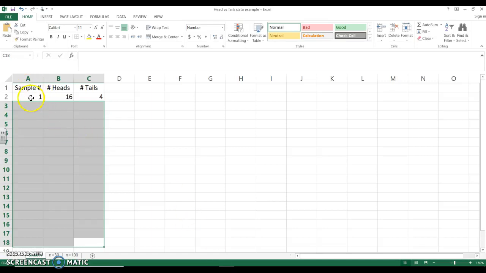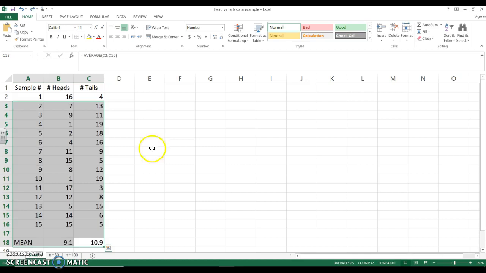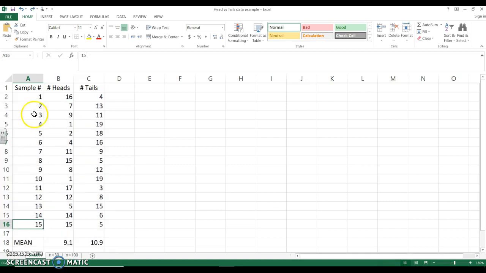So if we take a sample, so we do this the first time, trials is also called. I get 16 heads and 4 tails. That is nowhere near the 10 and 10 that is expected. But this is only one sample. This is like having one teacher represent the entire population of teachers. That doesn't make any sense. So we do different samples, we do different trials. So here we have 15 different trials, 15 different samples, and these were all just complete random.